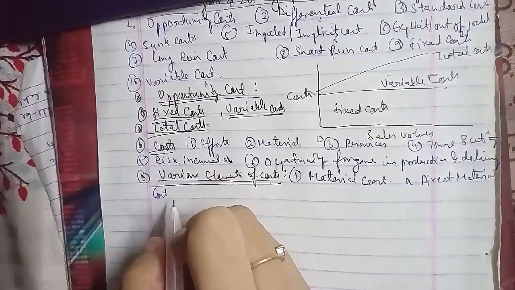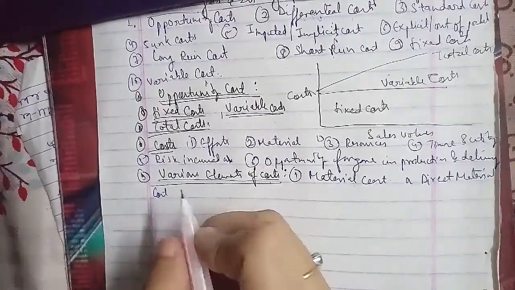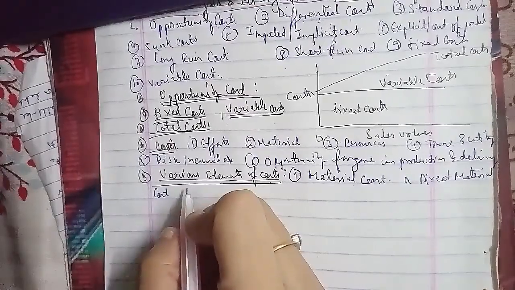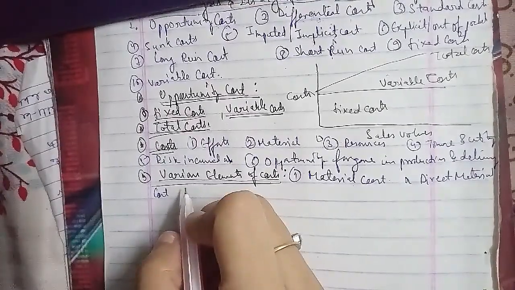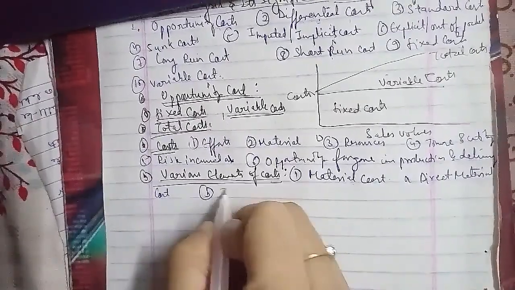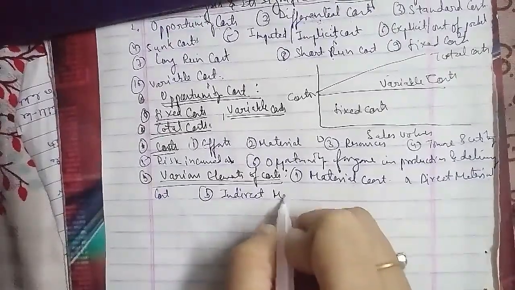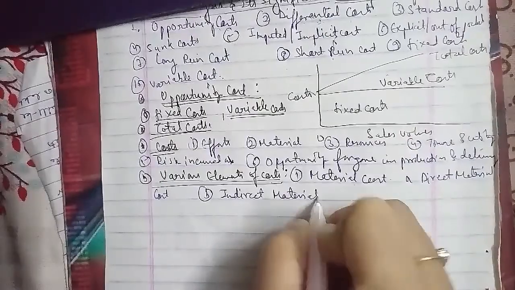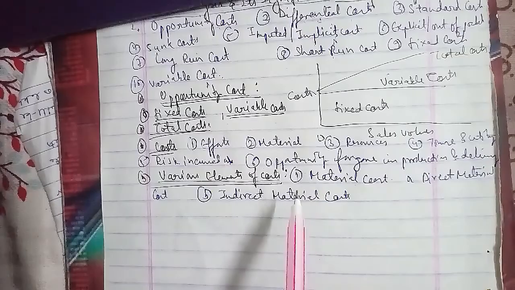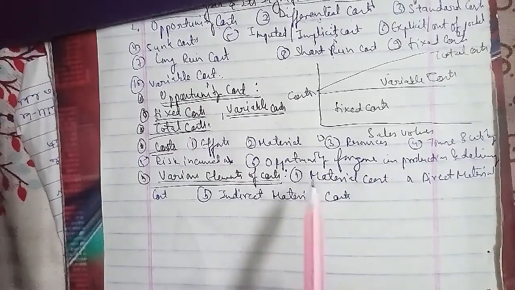The second we have is the indirect material cost. It is the cost of the material which is required to convert the direct material into the finished product. The indirect material is not an integral part of the product and cannot be separated out, and it is not directly used in the product itself. The cost associated with the indirect material is called the indirect material cost, and it includes the cost of cotton waste, sandpaper, lubricants, grease, stationery, tools, etc.